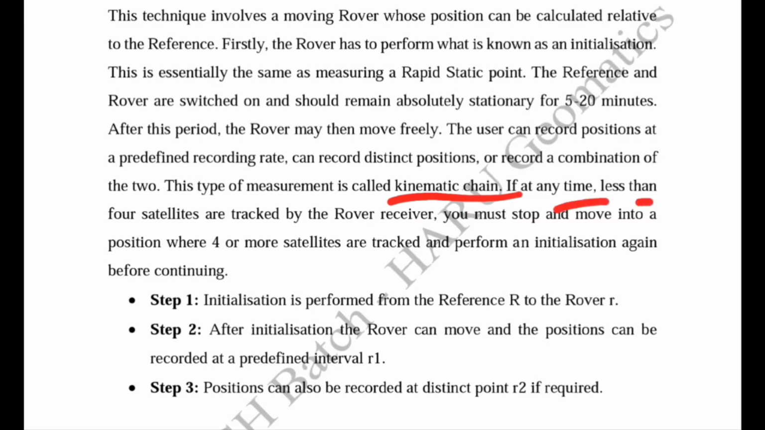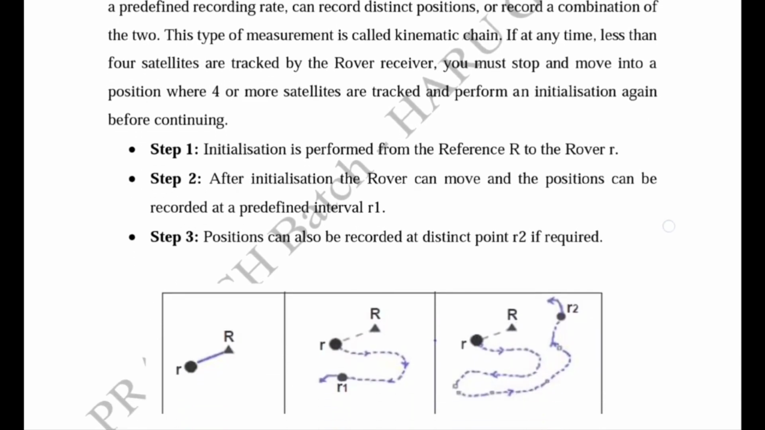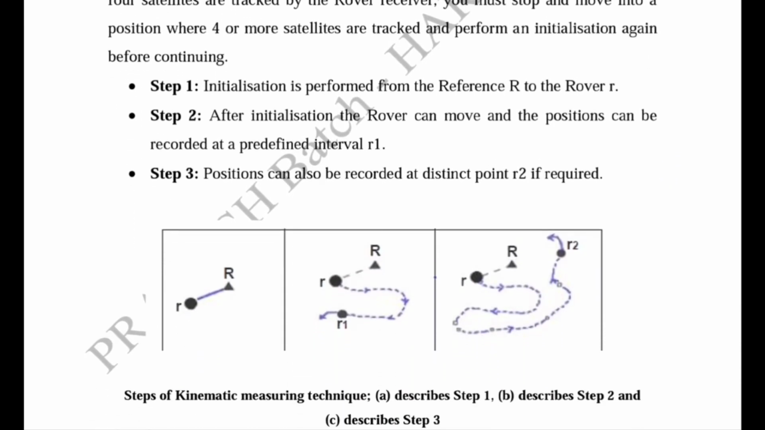If at any time less than 4 satellites are tracked by the rover receiver, then we have to stop and move to a position where 4 or more satellites are observed from the receiver position. Then we have to perform the initialization process again before continuing. So we have concluded that the initialization process in case of kinematic is a must to perform this technique. So what are the steps to perform this technique? Step 1 is the initialization, and it is the most important process.